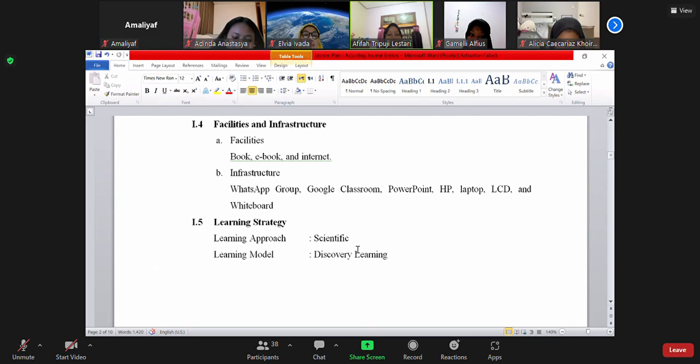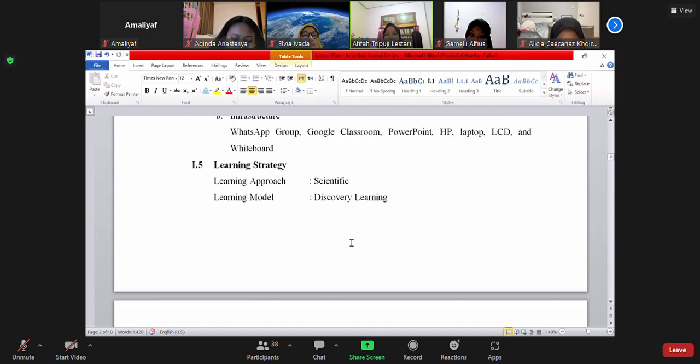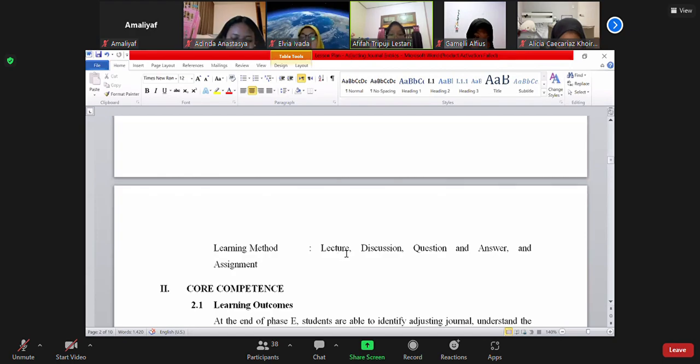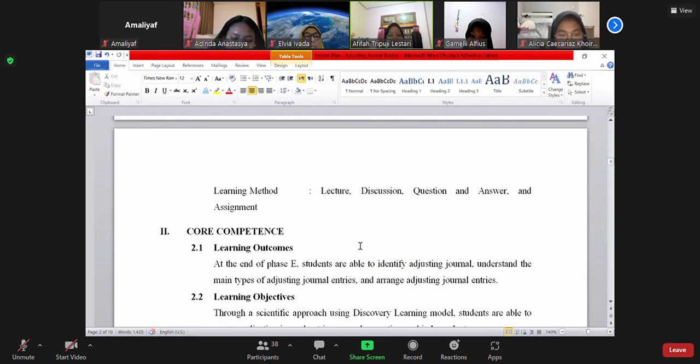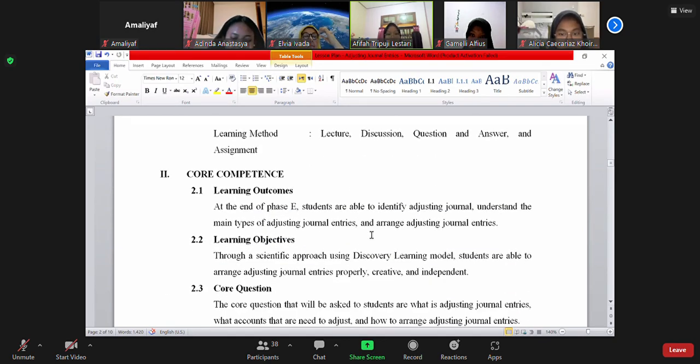For the learning strategies, the learning approach is scientific, and discovery learning is the learning model. For the learning methods, they are lecture, discussions, questions and answers, and assignments. And then the second section is core competence.